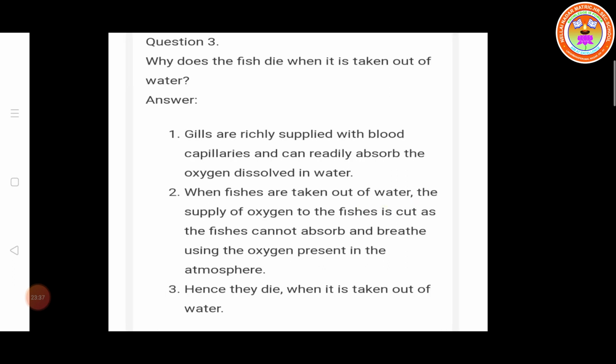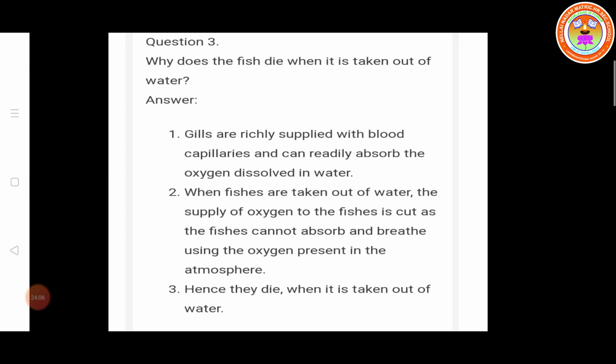Why does a fish die when it is taken out of water? The gills are richly supplied with blood capillaries and can readily absorb the oxygen dissolved in water. So in water, oxygen is dissolved, and by using the gills, the dissolved oxygen is absorbed.